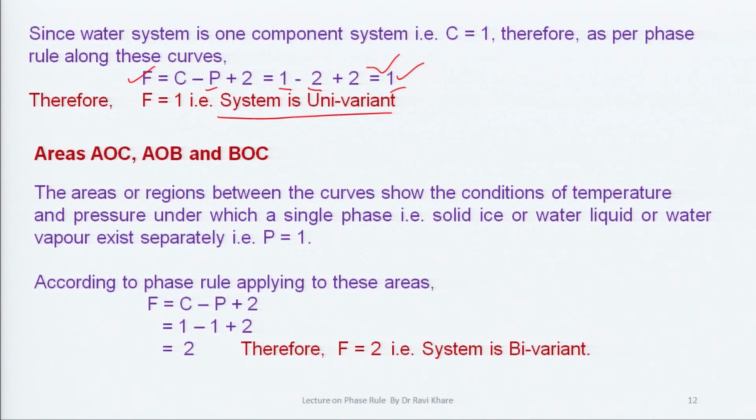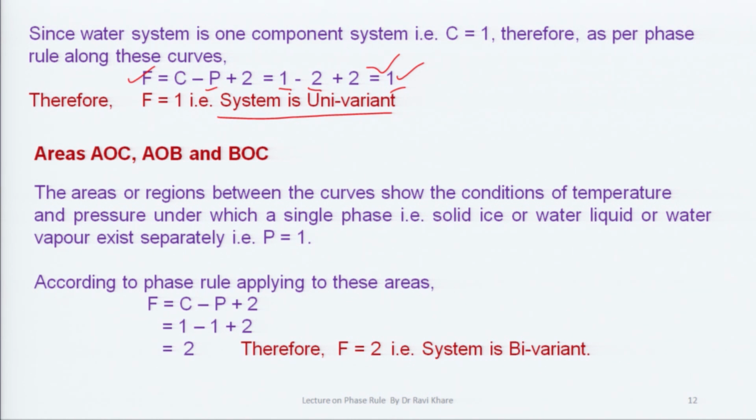The areas or regions between the curves show the conditions of temperature and pressure under which a single phase, that is solid ice or liquid water or water vapor, exists separately. That means in the areas, water exists in a single phase only, whether solid or liquid or vapor. So, P is equal to 1.